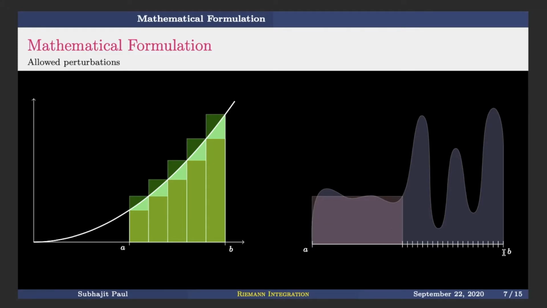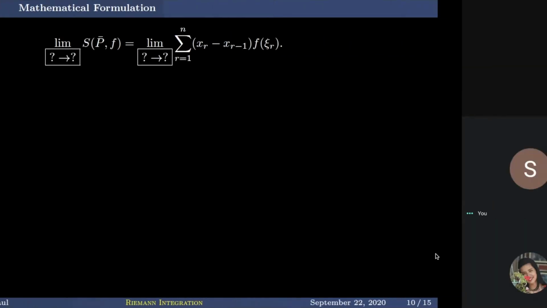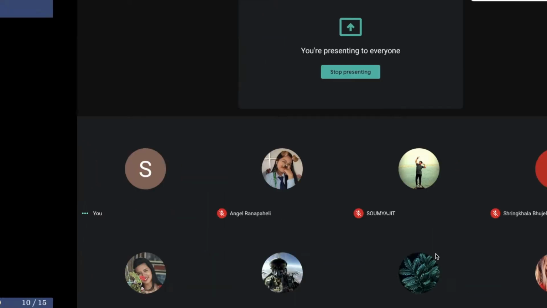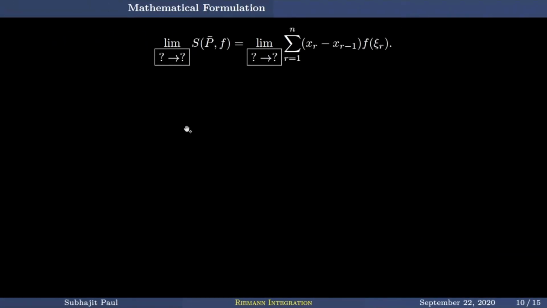No, we have to break every possible partition subinterval. And how do we guarantee that? By making the length of the largest subinterval go to 0. If we can make the maximum length of the subinterval go to 0, then that maximum is one single variable. Instead of writing n many variables over here, we will be writing one single variable going to 0, and we need to make some sense of that.